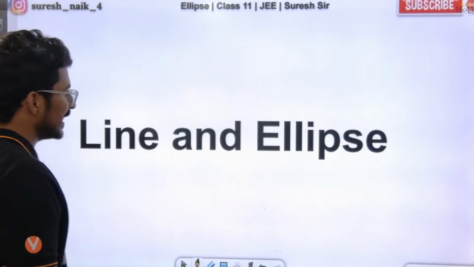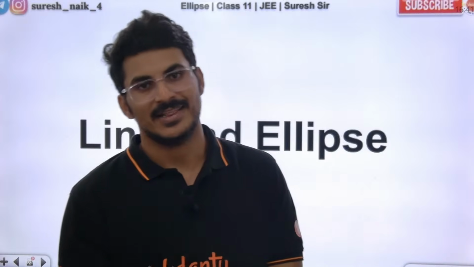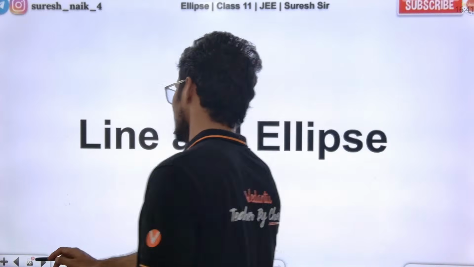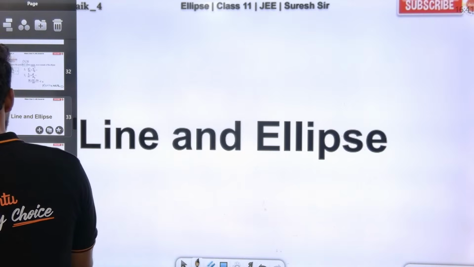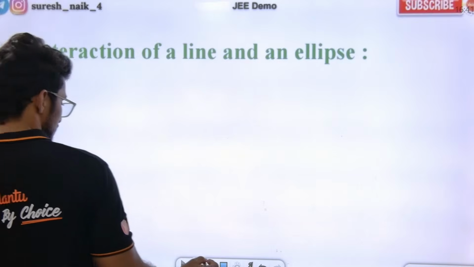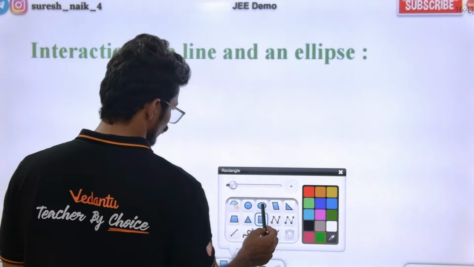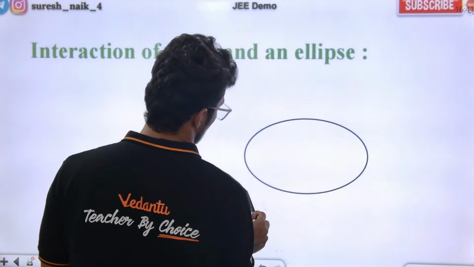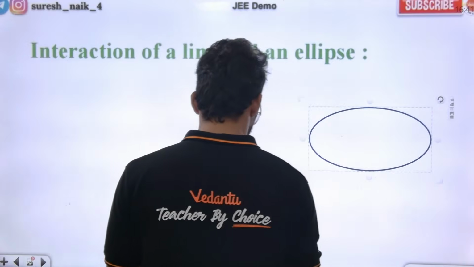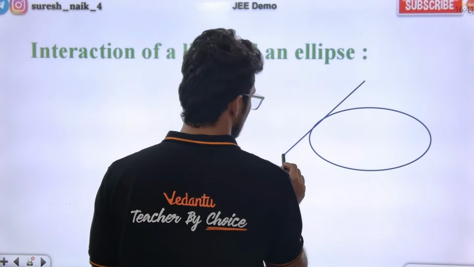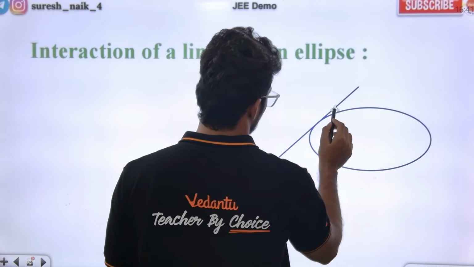Now, line and ellipse relationship. Same concept we discussed over there. Basically, if I talk about one ellipse like this, there could be a line which is touching the ellipse like this.